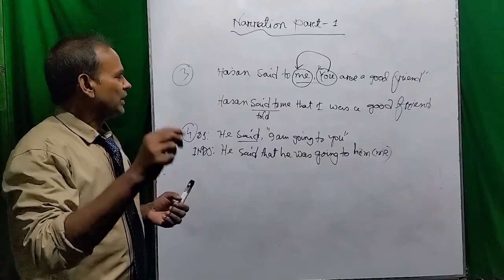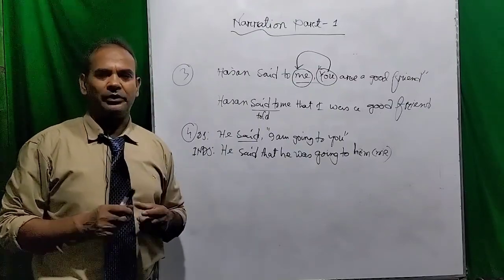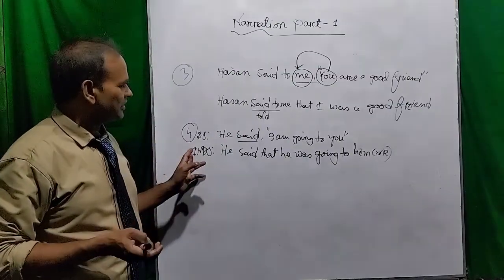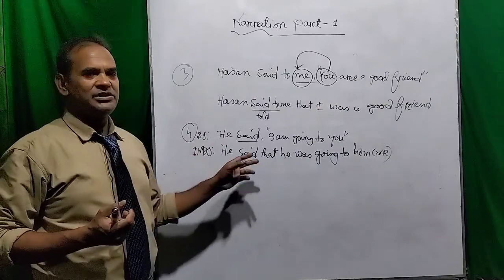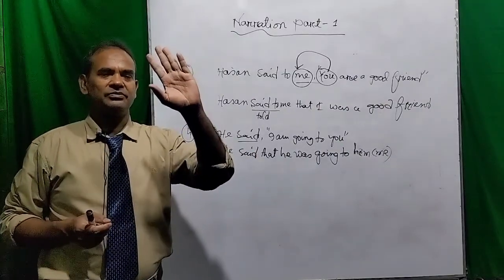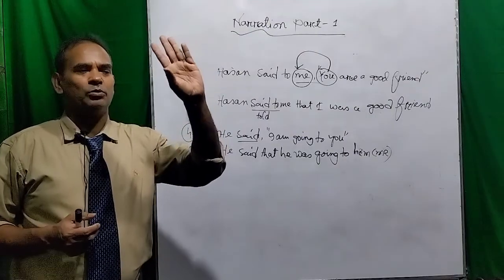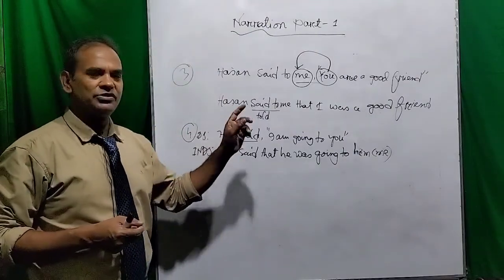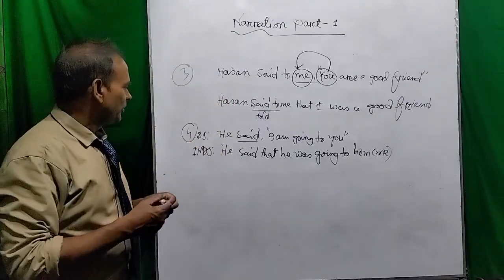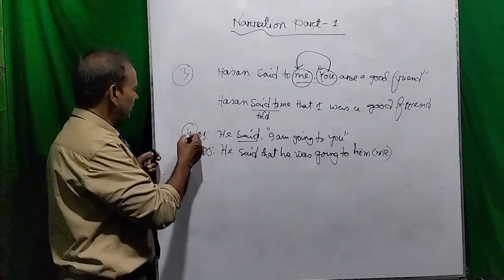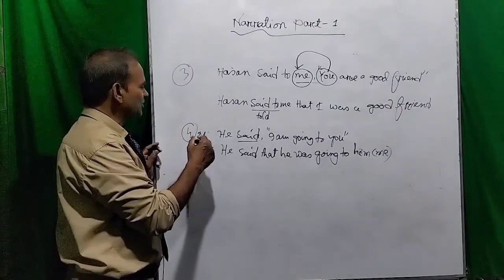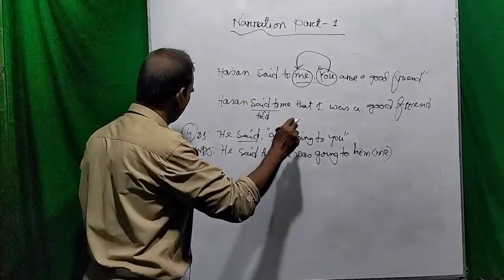There may be some exceptions you will find later on, but this is the general rule. If there is only one verb, you have to change that verb. If there are two or more verbs, then you have to change the first one. So dear viewers, this is rule number 4 of changing direct speech into indirect speech.